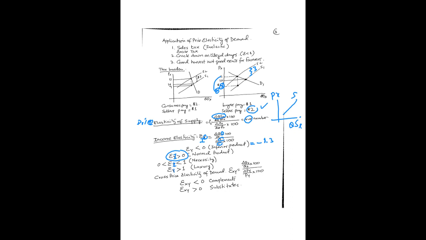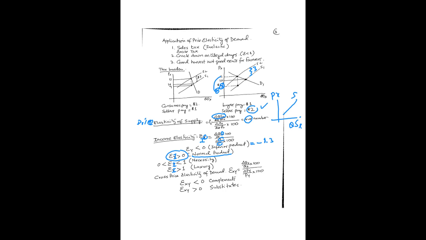Now, if income elasticity is greater than 0, that is a positive number, then when your income increases, the demand for that product will also increase. These products are called normal products. Normal products have a positive relationship between income and demand. If income increases, your demand will also increase. If income decreases, your demand will also decrease.